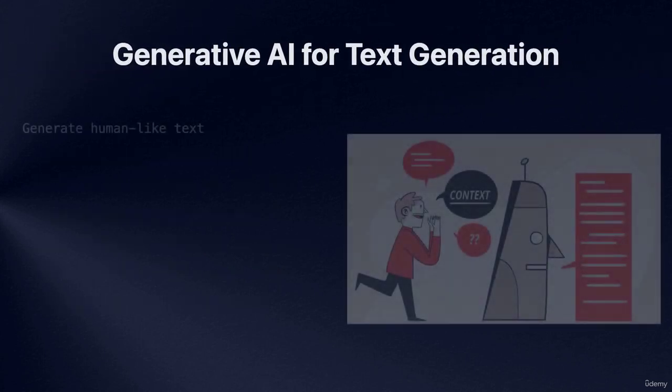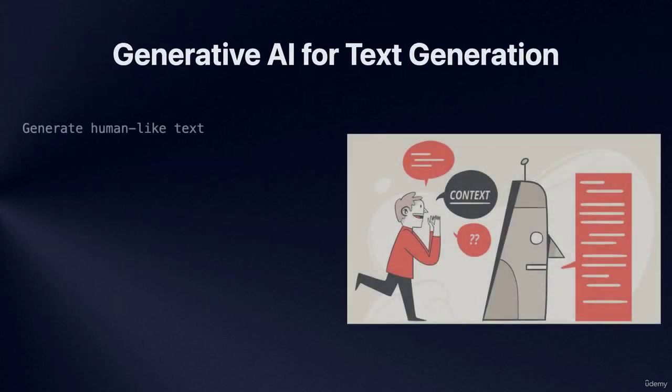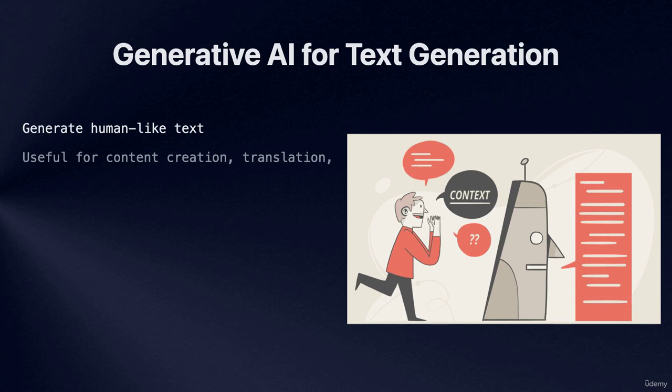Another exciting application of generative AI is in the realm of text generation. Models like GPT-3 can be used to generate human-like text, ranging from short snippets to longer-form content such as articles, stories, or even code. This can be useful for tasks like content creation, language translation, or even automated writing assistance.